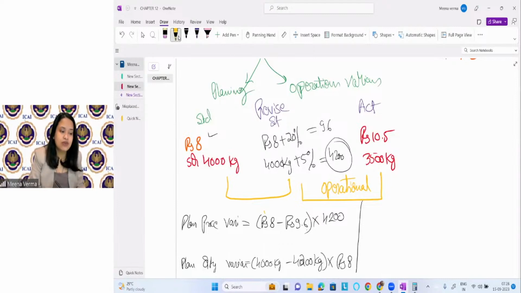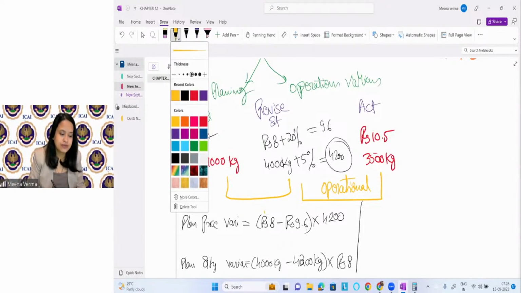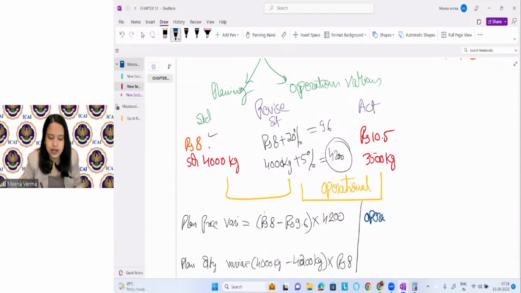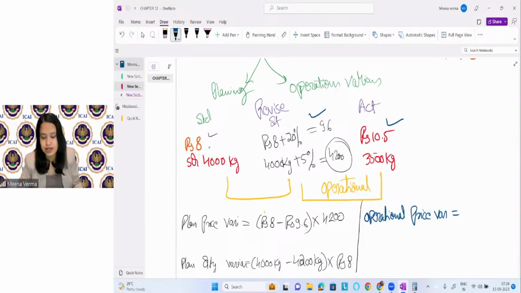Now let's calculate the operational variances. Operational price variance. So what is the revised standard price? What is the actual price?